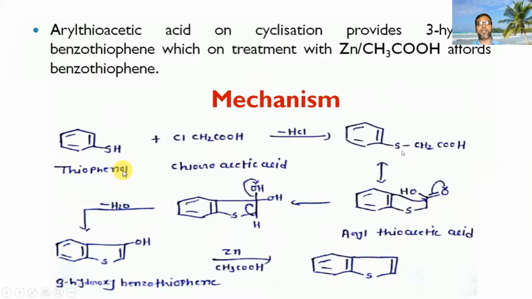And this product undergoes cyclization, aryl thioacetic acid. Formation of this product, here the carbon contains 2 OH groups. So this OH and this hydrogen are lost in the form of water, and formation of a double bond and formation of this product 3-hydroxybenzothiophenone. Upon reaction with zinc in the presence of acetic acid, you will get the benzothiophene.